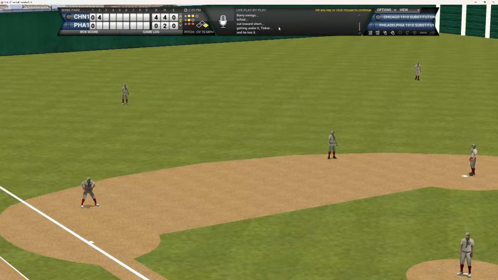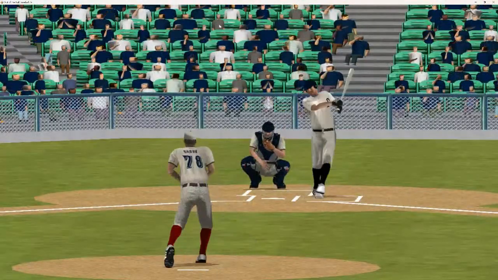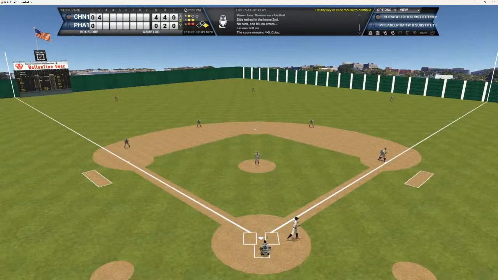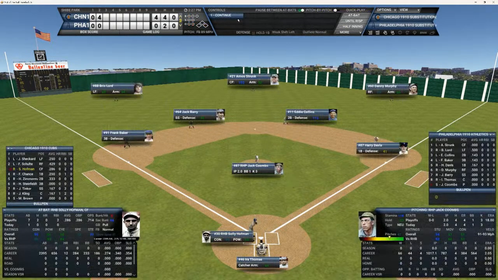Joe Tinker out in the shallow left field makes the catch, and Thomas is up now. Thomas is 0 for 5, 2 outs. Murphy down at first. Here's the 1-2 pitch. That's a swing and a miss, and that'll end the inning. The A's strand 1. We go to the top of the third. We got Hofman, Chance, and Zimmerman due up here. Sully's 0 for 1 today.